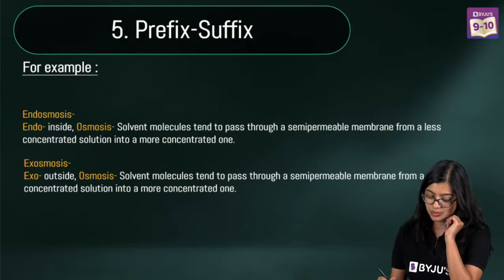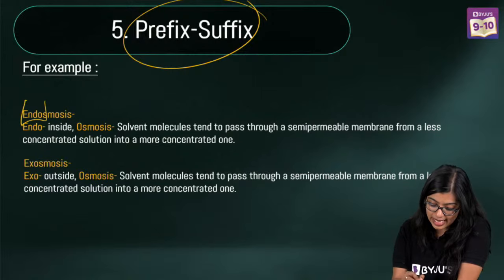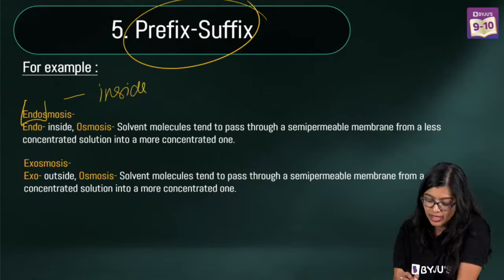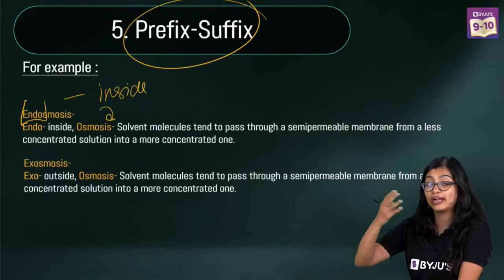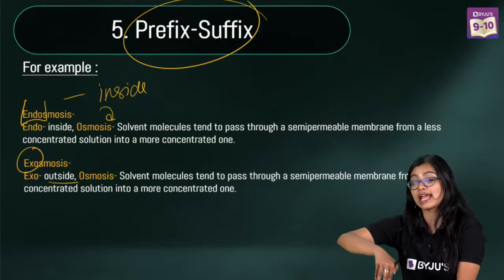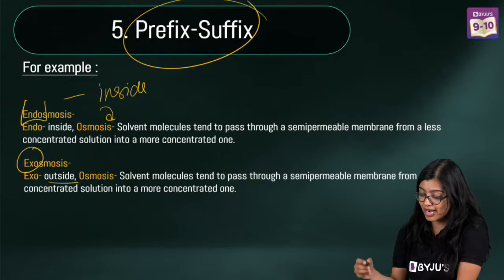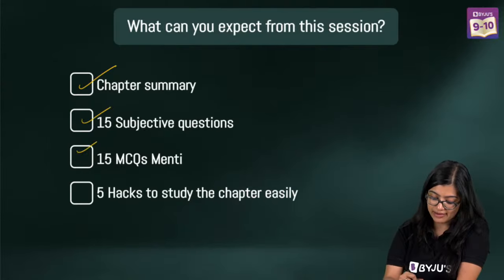Yes? And last but not the least, try to use the prefix and suffix. So wherever endo is there, that means inside, right? Endosmosis, endocytosis. Exo means outside, exosmosis, exocytosis. All of these things will help you out, right? And of course, with this, we have looked at the 5 hacks.